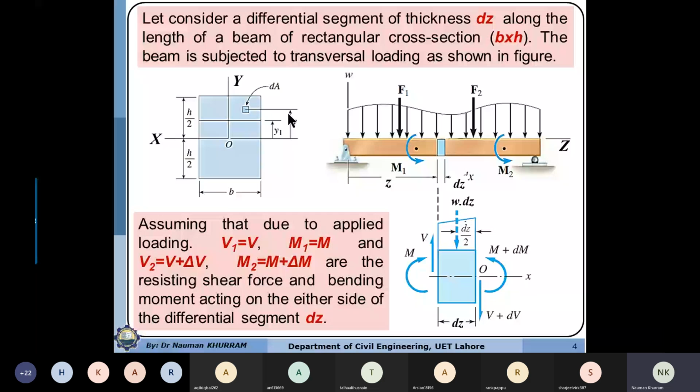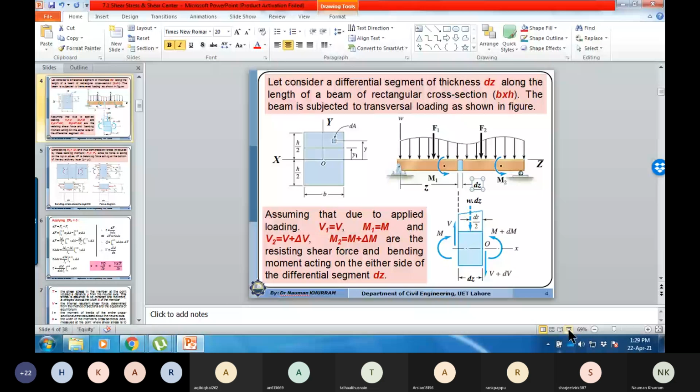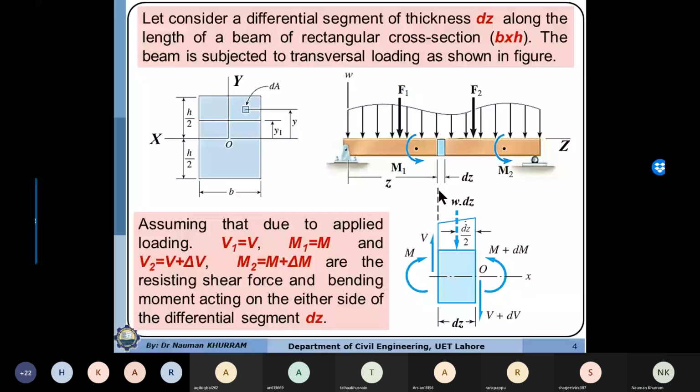Now along the length we want to consider two cross sections, apart at a differential distance dz along the length. We assume that the section on the left side is section 1, and due to the applied loading there is a moment M1 acting on it, and the shear force V1.